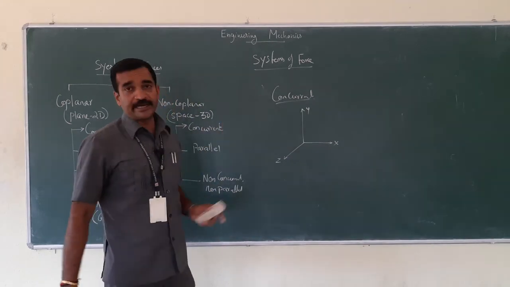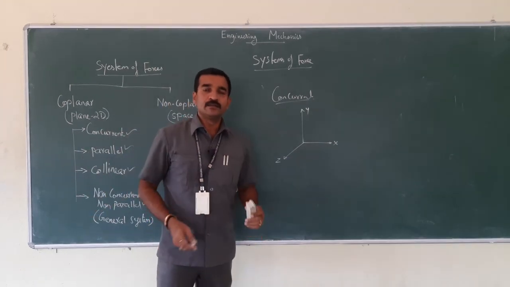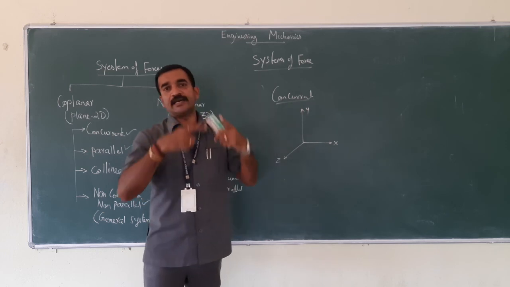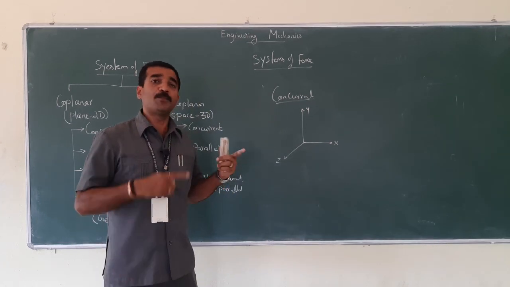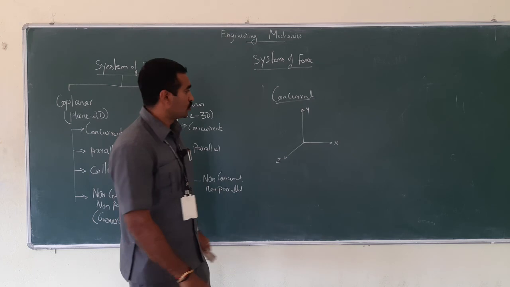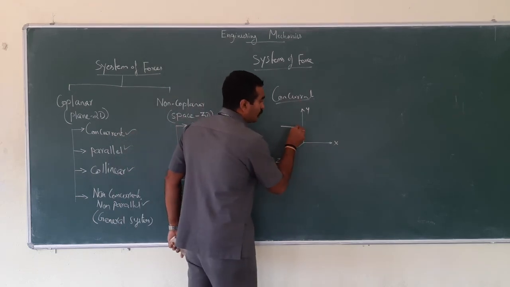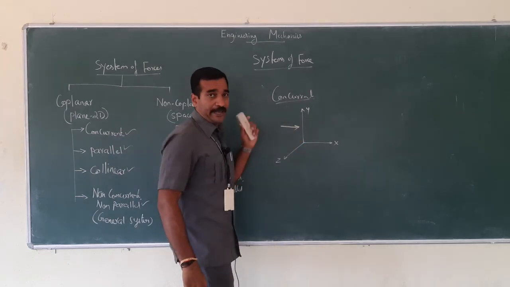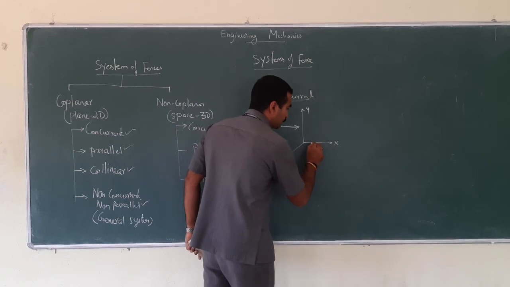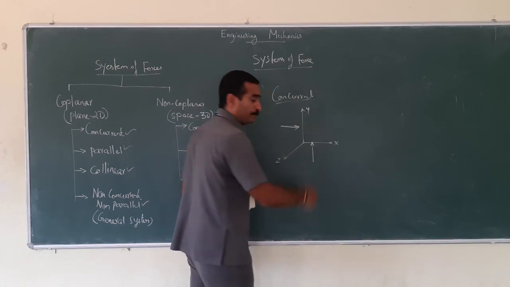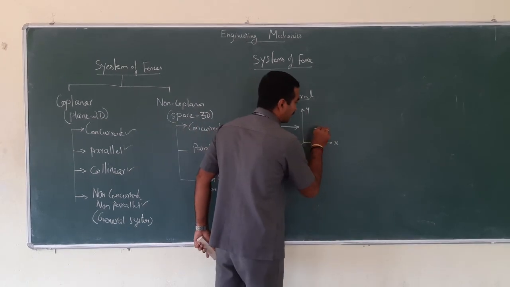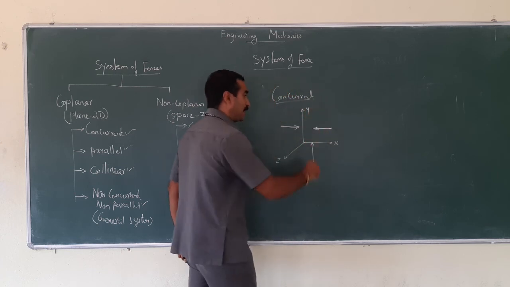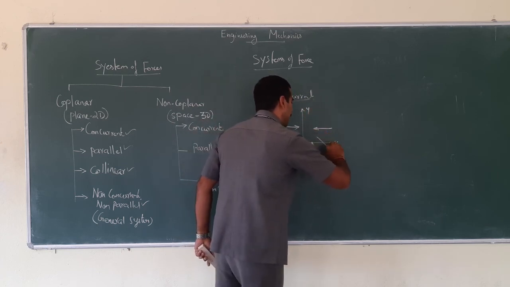Now, what do you mean by concurrent? All the forces which meet at the same point, or pass through the same point. So now assume a force which is acting in this plane, and this force is acting in this plane, and one more force is acting in this plane, and another force which is acting in this plane.